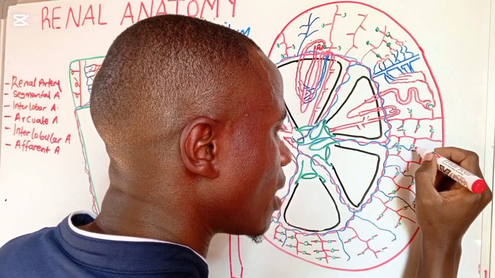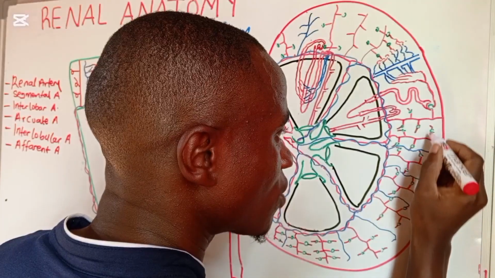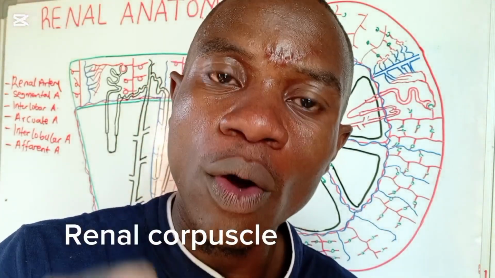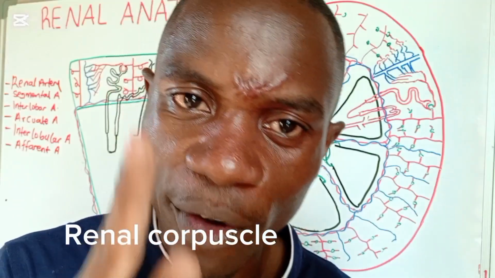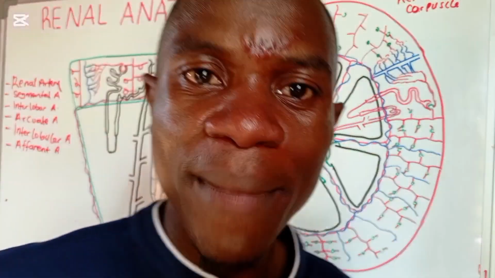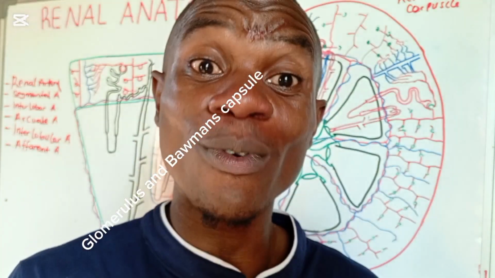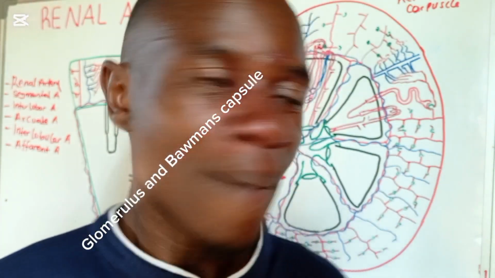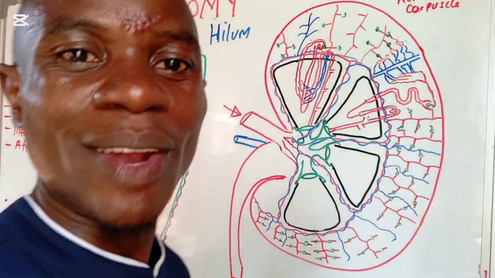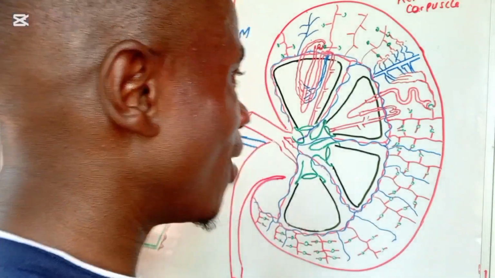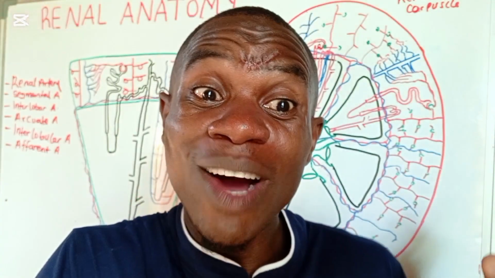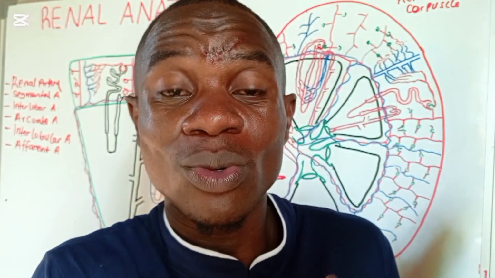You are seeing these bulbar structures. They are called the renal corpuscle. The renal corpuscle is made of the glomerulus and of course the Bowman's capsule, meaning that it is this afferent arteriole that is leading into the glomerulus. So you have to put in mind that we are now circulating blood into the glomerulus.